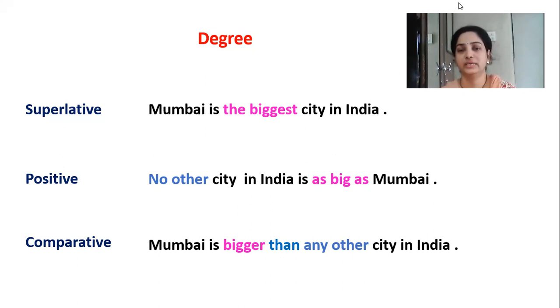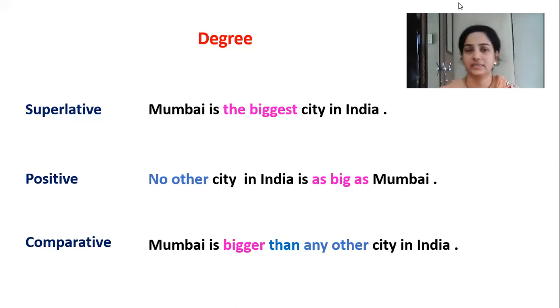We are using than here to compare the things because it is comparative degree, and the construction is any other. So it means Mumbai is bigger. मुंबई ही अधिक मोठी आहे than पेक्षा, कुणापेक्षा than any other city in India. भारतातल्या दुसऱ्या कुठल्याही शहरापेक्षा मुंबई ही अधिक मोठी आहे.